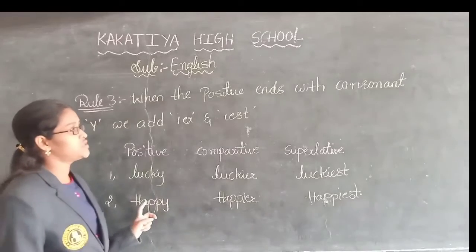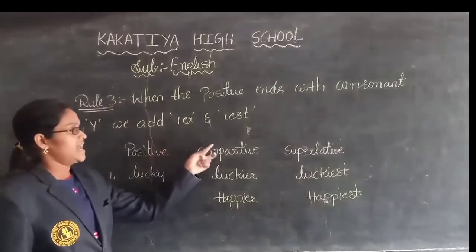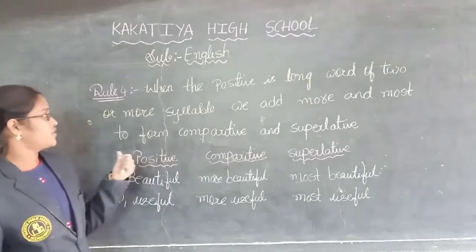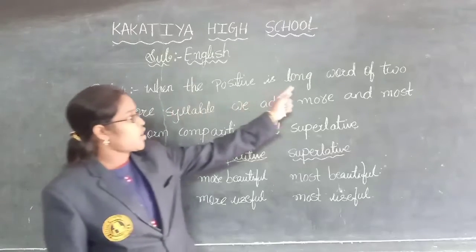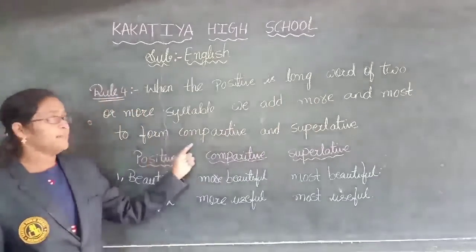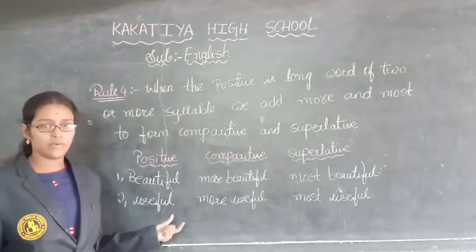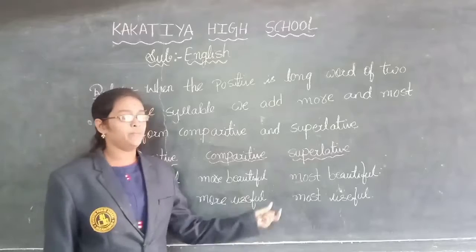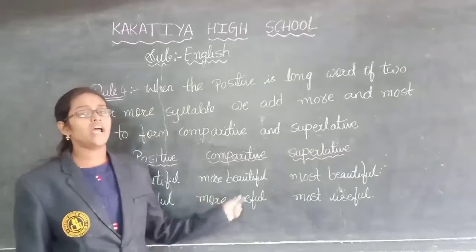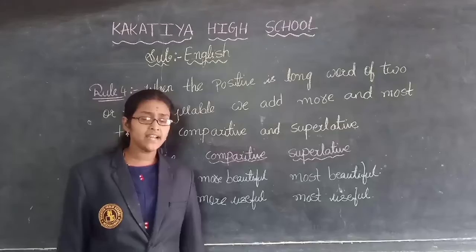What is that? Whenever the positive degree ends with the consonant letter Y, we have to add IER and IEST in comparative degree and superlative degree. Next, rule 4. What is rule 4? When the positive is a long word of 2 or more syllables, we add more and most to form comparative and superlative degree. Whenever we are changing into comparative and superlative degree, before the adjective we have to add more and most. In comparative, we add more, and in superlative degree, we add most.